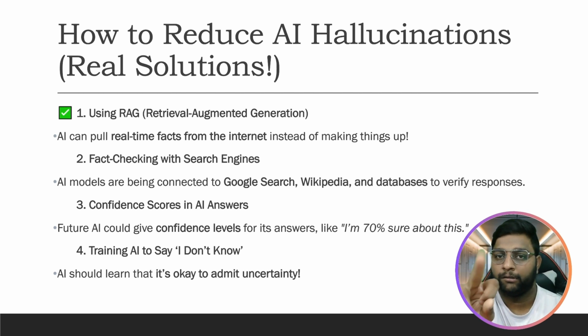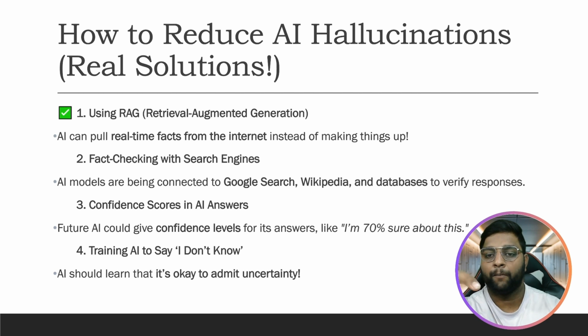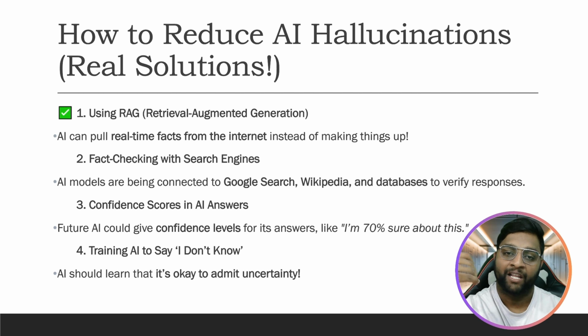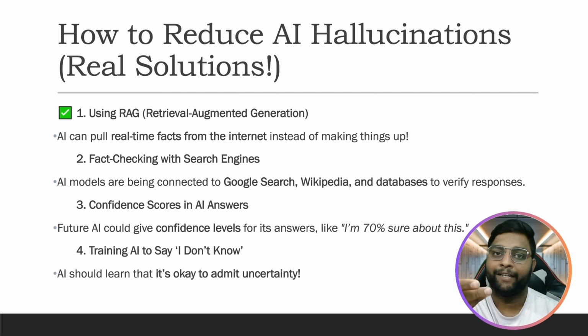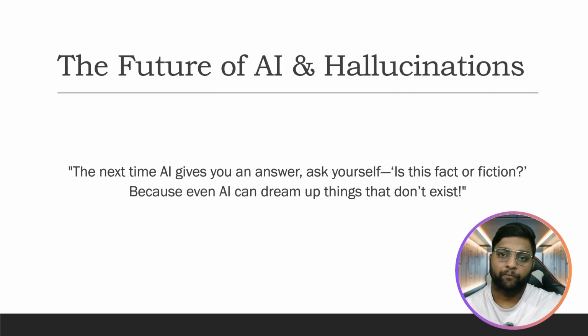Three, confidence. This point is a must. If the model is providing you some answer, make sure to ask how confident it is. Ask the model and get its confidence, then you will get the perfect answers. Four, train the model. This is also an important concept which you should know. If the model doesn't know anything, train it to say I don't know. Then only can it admit the mistake and say I don't know if it doesn't have the information.